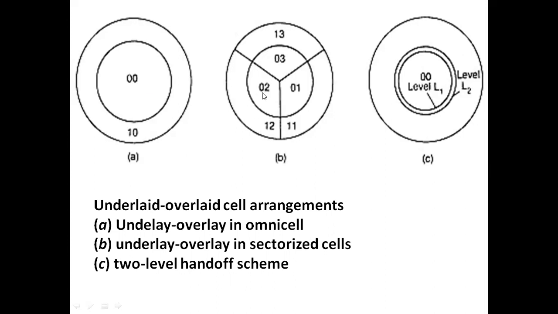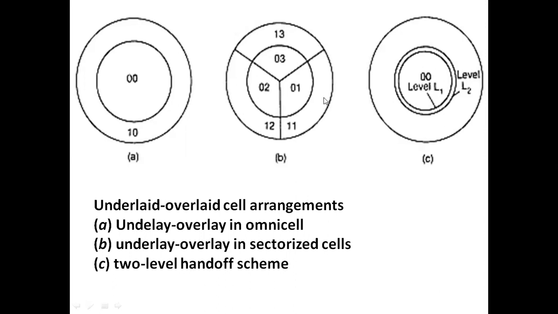Whereas for the second figure, because of the sectorization in the directional cell, here we are using directional antennas, because we are performing 120 degree sectoring. Suppose consider this cell. This cell is divided into 3 parts by the use of 120 degree sectors. This is underlay, and coming to the overlay, the overlay cell is also divided into 3 parts.